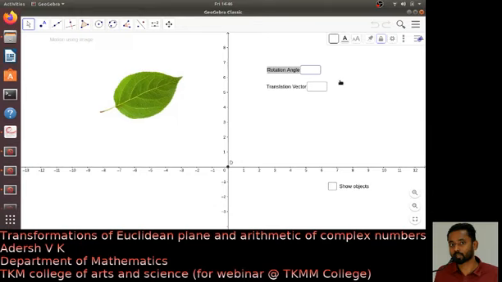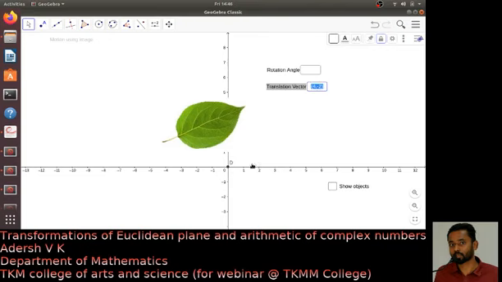Suppose I do a translation by, say, 4 minus 2i. This is exactly the same figure translated to here. Now for the composition, I do a rotation, say 20 degrees or something.